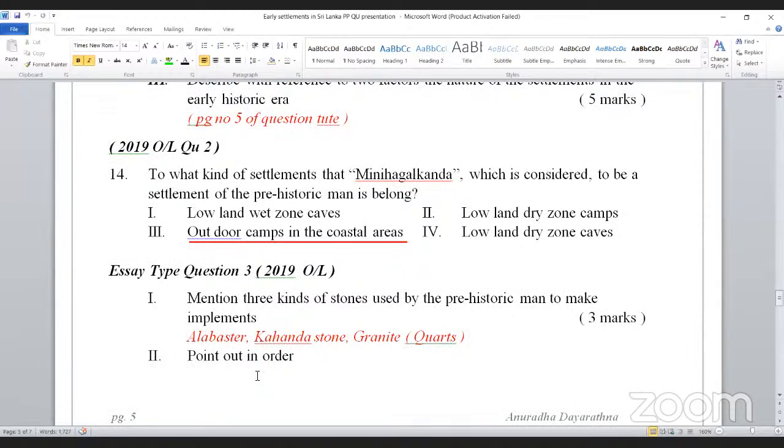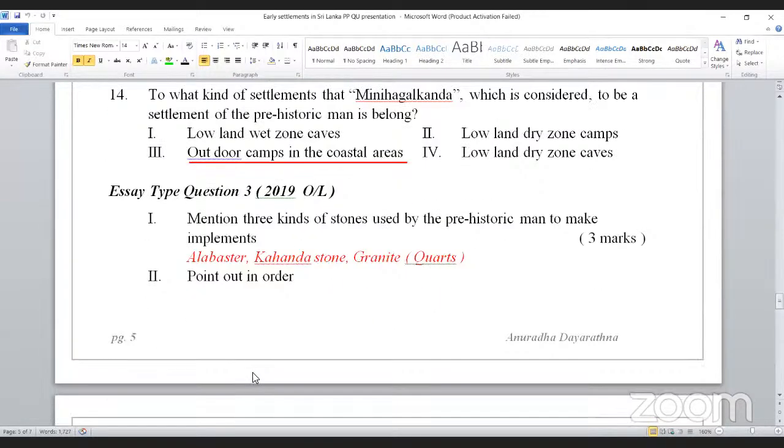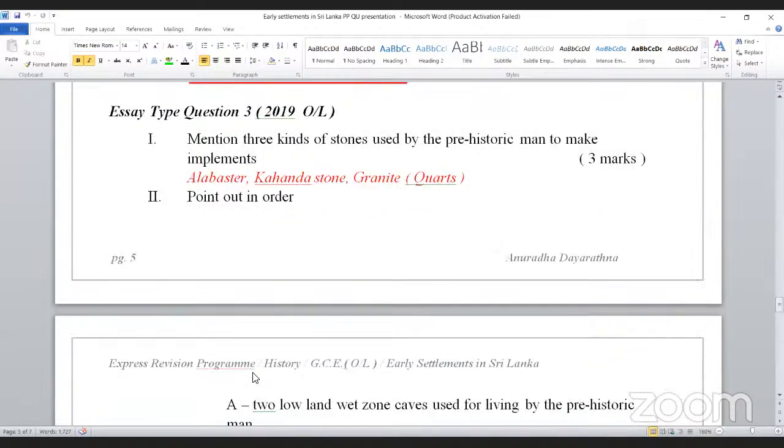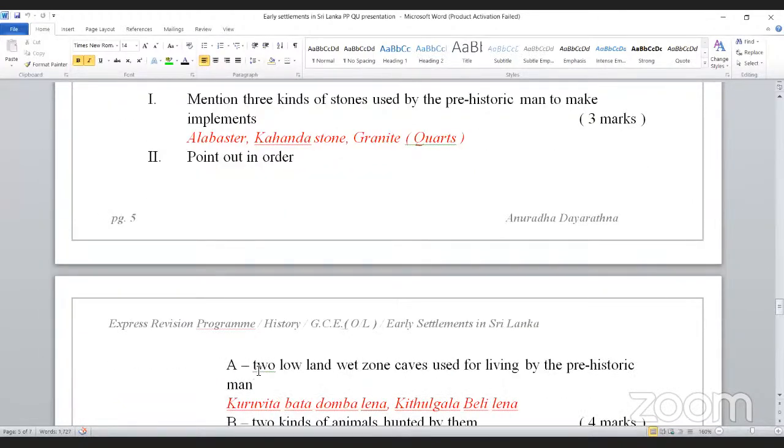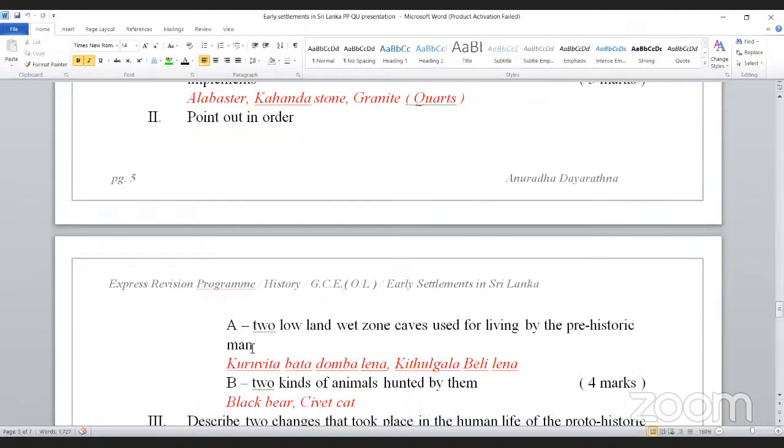Point out two lowland wet zone caves used for living by prehistoric man. See, the same things are repeated always. Kuruwita Batadomba Lena, Kitulgala Beli Lena. Two kinds of animals hunted by them: black bear, civet cat, many animals are there. Now I told you the rabbit, okay, hedgehog.